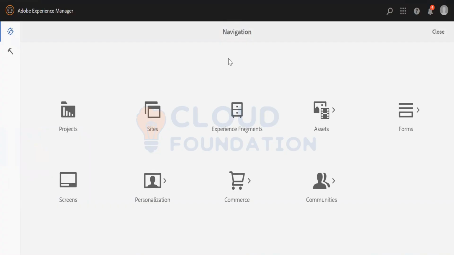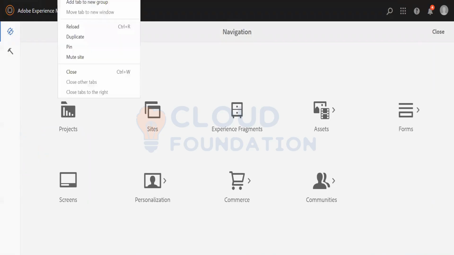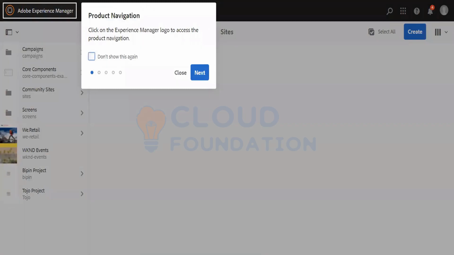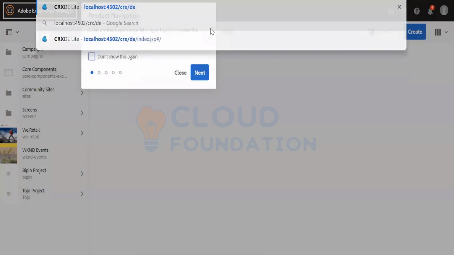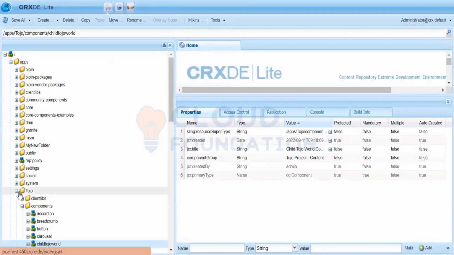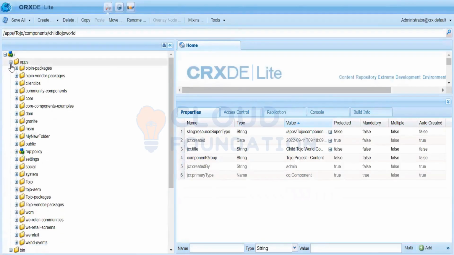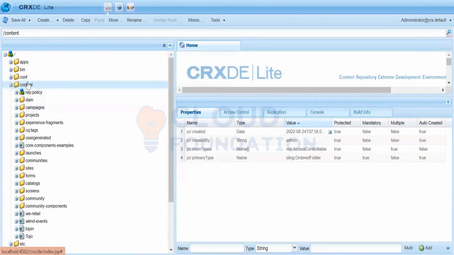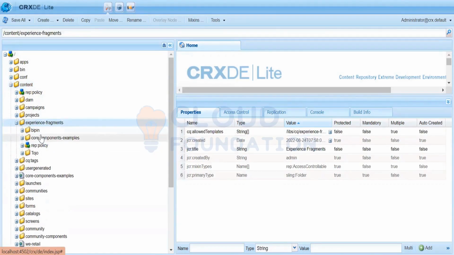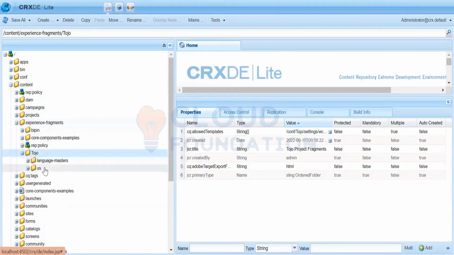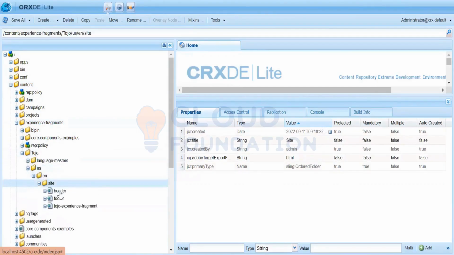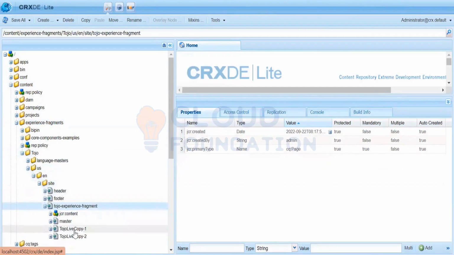Now let's discuss content segment. Experience segments were created below the content experience segment hierarchy. If I go over here and show you the CRXDE, you would see that the hierarchy for your experience segment was content and then experience segment. Here C2 and then your E and U. This folder was automatically created, and this is what we created yesterday.